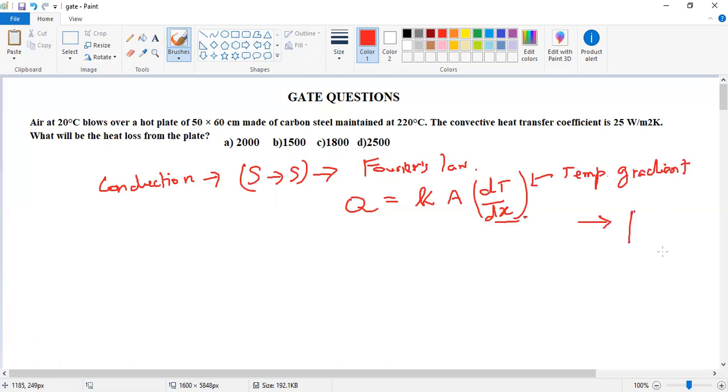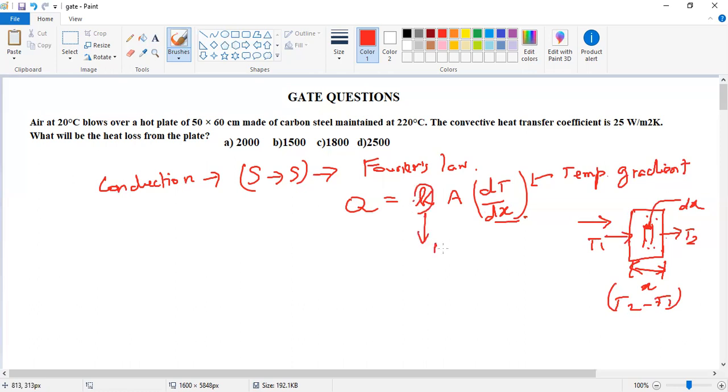For example, take a plate with initial temperature T1 and exit temperature T2. The element consumes some heat energy. The thickness represents dx, and we consider the particular area of heat transfer. dT represents T2 minus T1, the change in temperature. K represents the thermal conductivity, and each and every material has a different conductivity value.